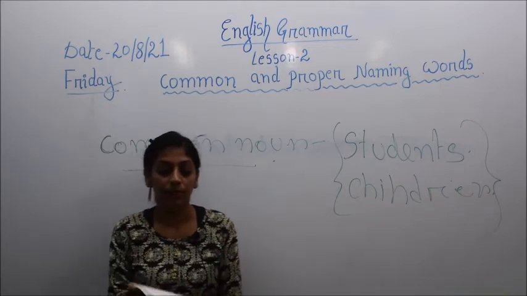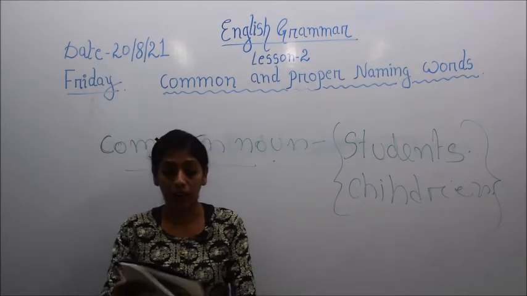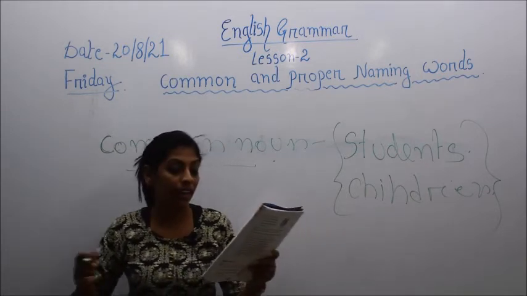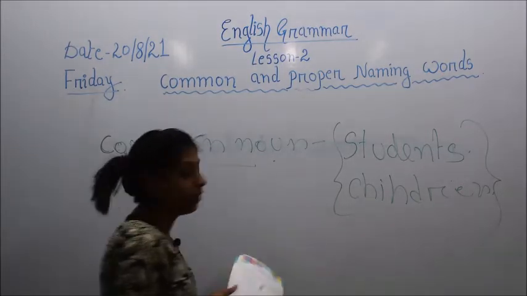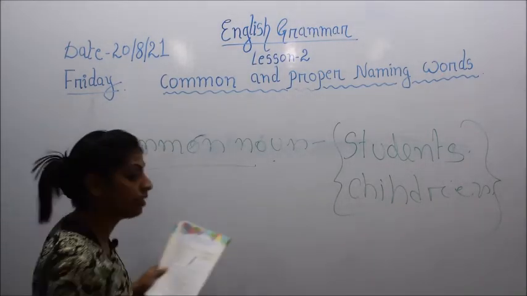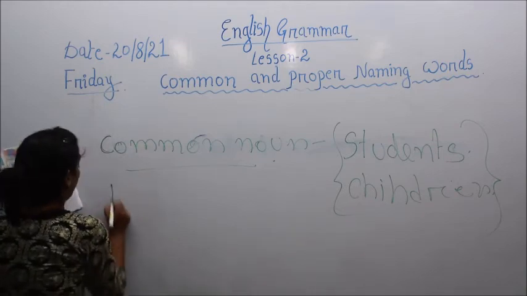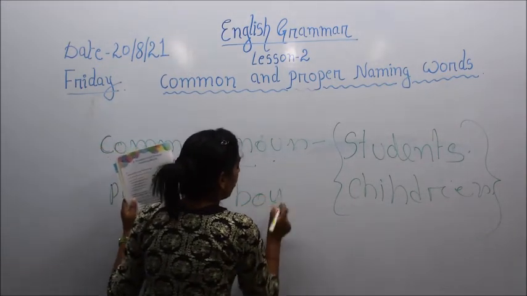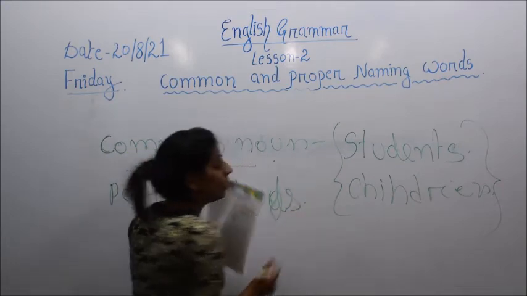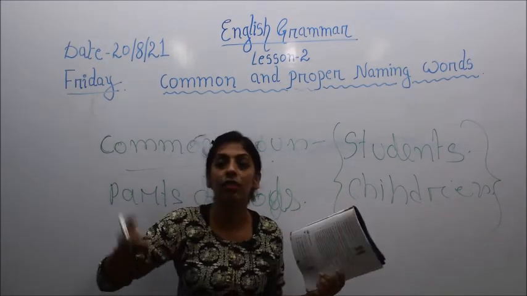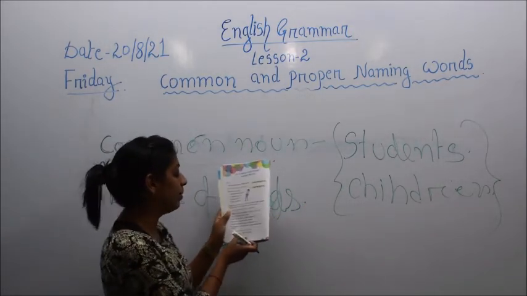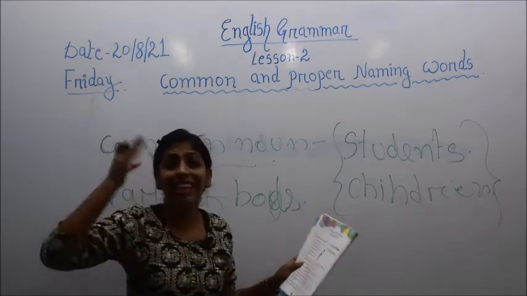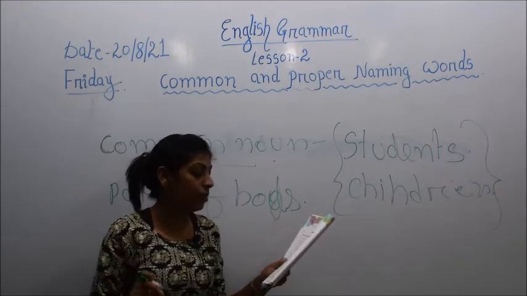Anything which represents the parts of your body, like head, nose, I will just write it down. Just look into the board, children. It has been written here, parts of body. What are the parts that come under it? Here it has been written chest, head, nose, and any part of it.